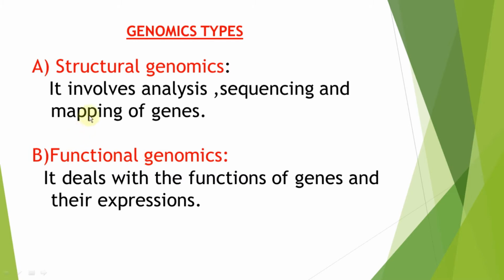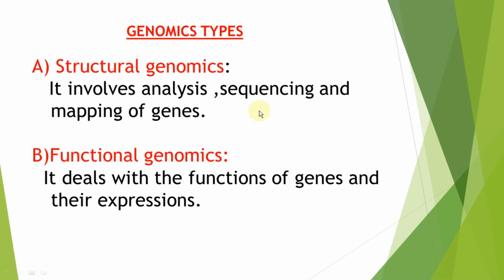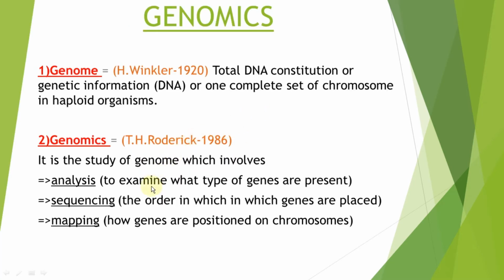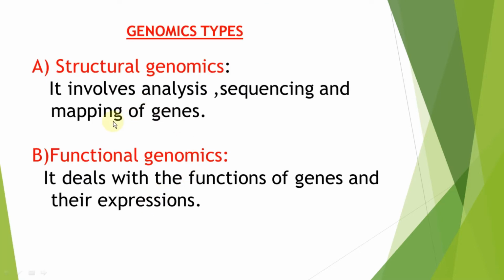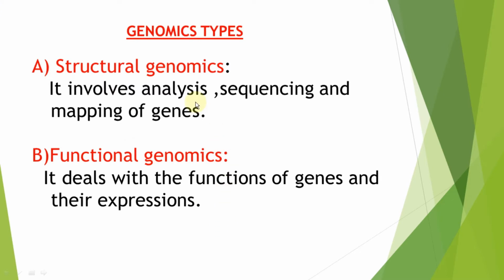Structural genomics again involves three steps, ASM, the same thing. Analysis means to examine, sequencing means to keep those things in proper order, and mapping means to see the position of the genes on the chromosome. So this is structural genomics.